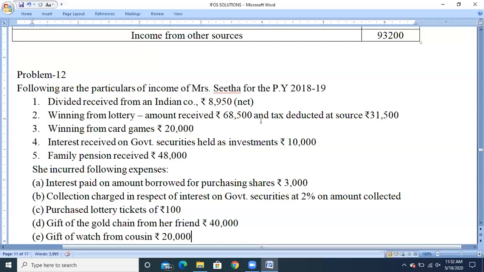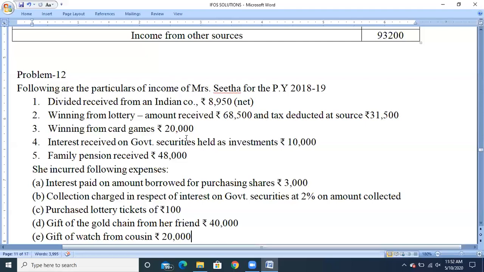So we just need to add it up. 68,500 plus 31,500, the total amount will be taxable as winning from lottery under the head called income from other sources. Next, winning from card games, rupees 20,000.